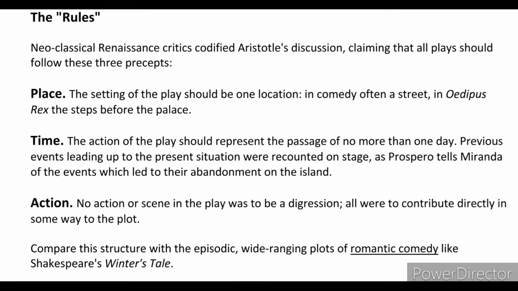Previous events leading up to the present situation were recounted on stage. In The Tempest, Prospero tells Miranda of the events which led to their abandonment on the island. And in Oedipus, what happens? Oedipus demands his shepherd and messenger to come and tell him what has happened already. So all the action takes place in one revolution of the sun.